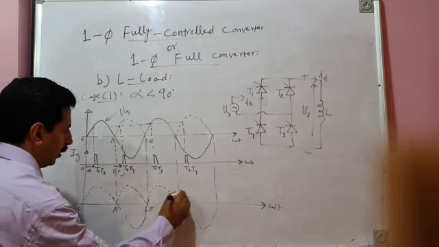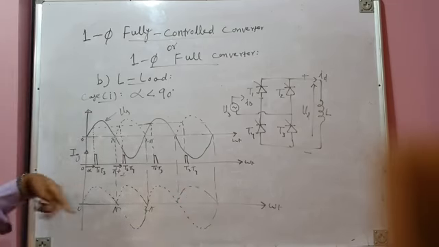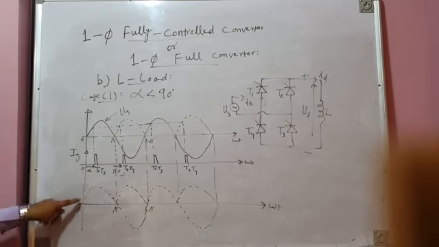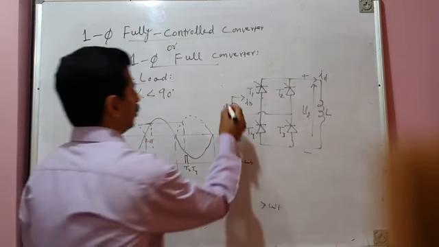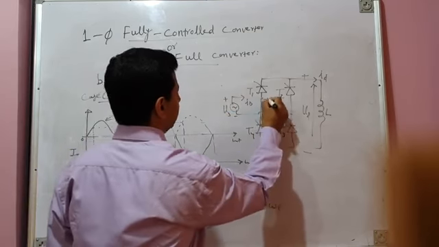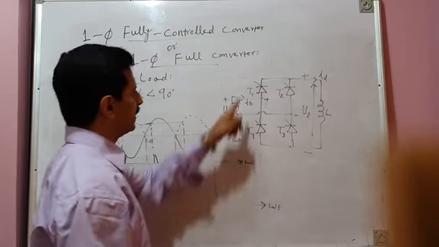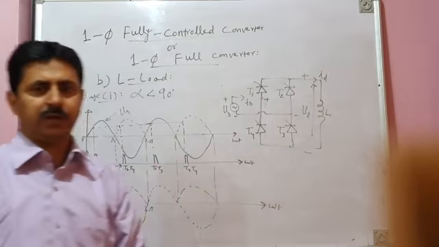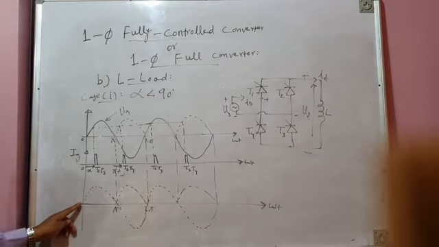You have to draw the waveform like this to understand the operation. This is the positive half cycle of source voltage, and in the positive half cycle of source voltage, this is plus, this is minus, this terminal is positive with respect to this. T1 and T3 have to be fired, and they are not fired at omega t equal to 0, zero crossing.